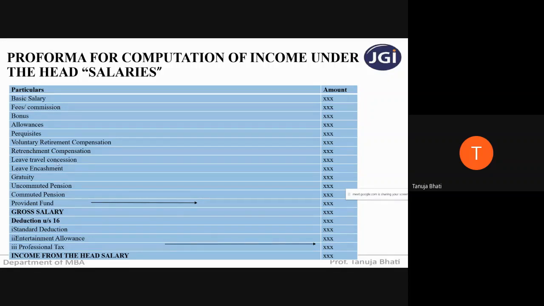Next is leave travel concession. When any employee is going for any leave travel and some amount of it is paid by the company, then whatever amount is paid by the company will be chargeable under the head income from salaries.